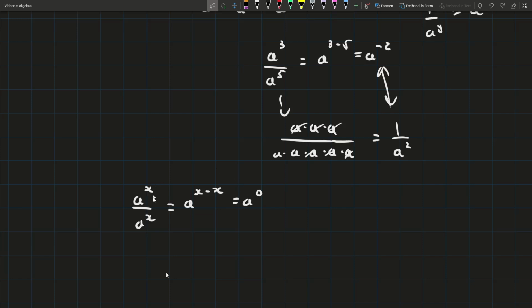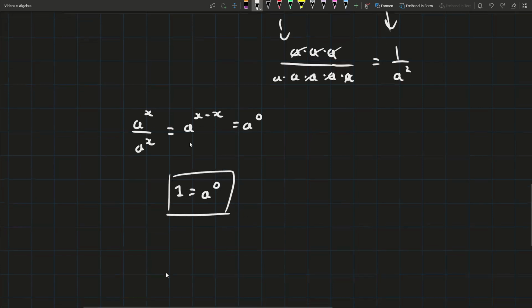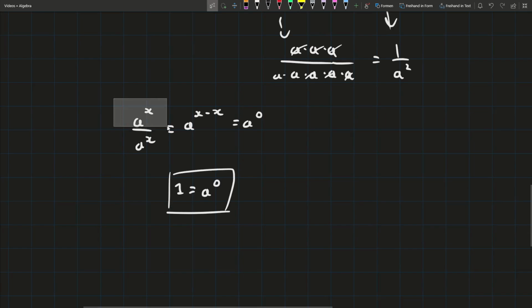Now what happens in this fraction here? Well, if you have something divided by that same thing, that's just going to be equal to 1. That means that 1 is equal to a to the power of 0. So this is a very interesting fact. No matter what you have, any number to the power of 0 is equal to 1.